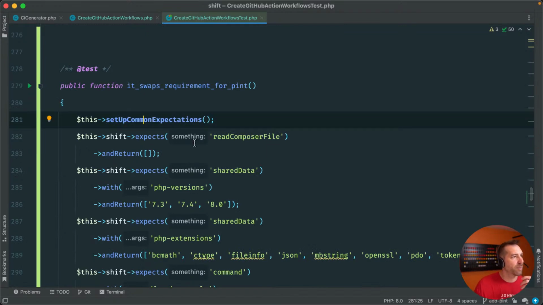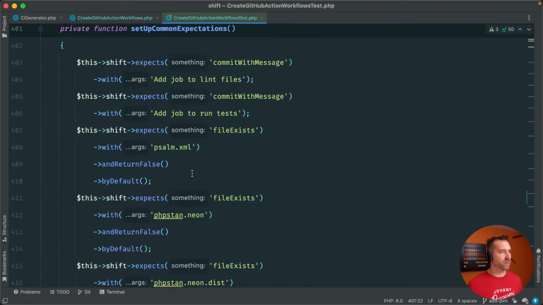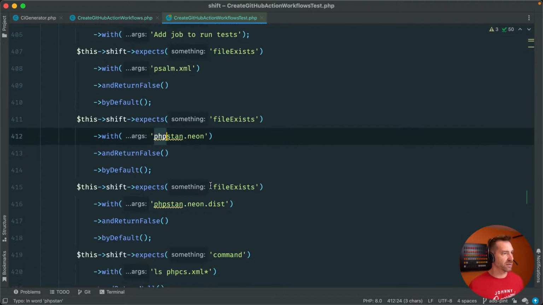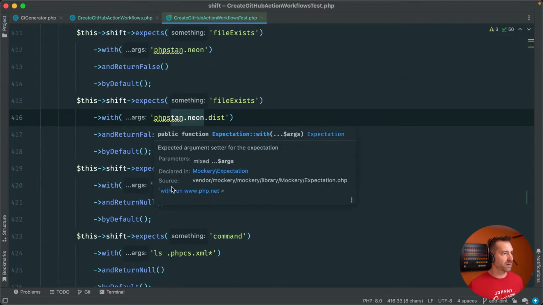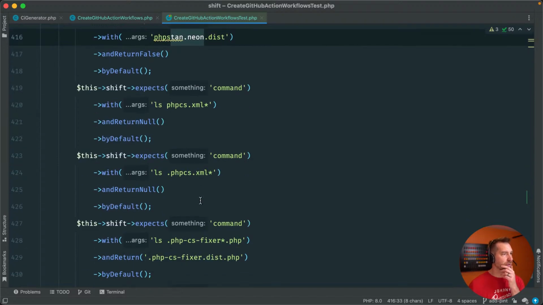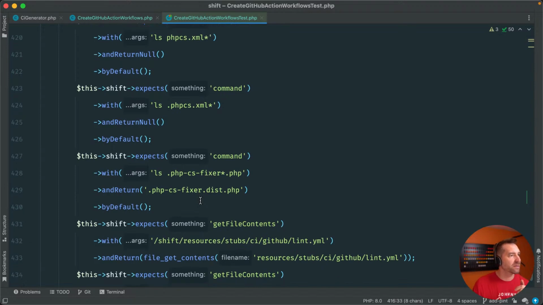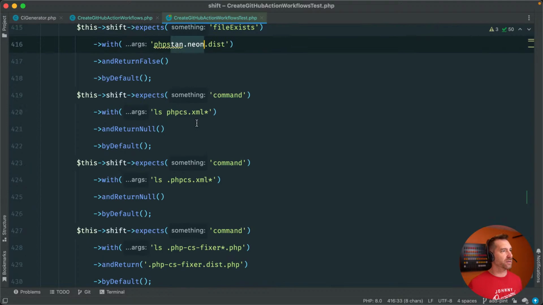Okay, so set up common expectations. What does this do? We expect it to do a bunch of these things, so it's going to return null for a lot of these.